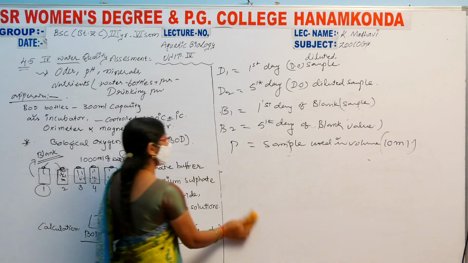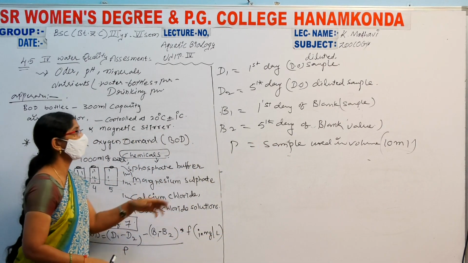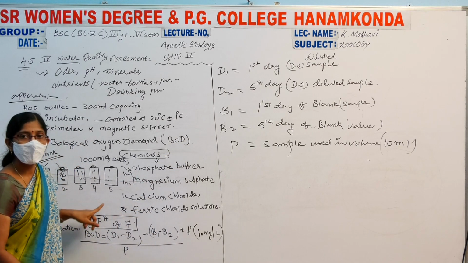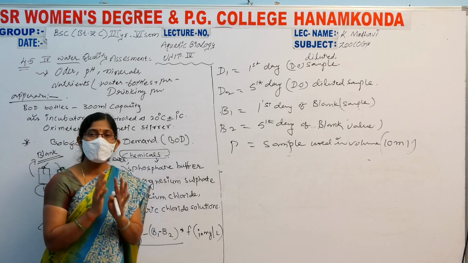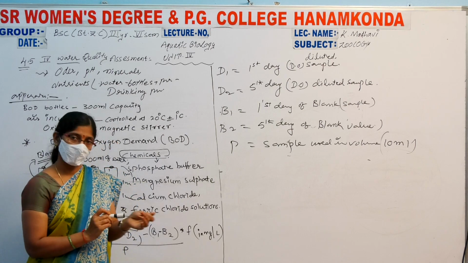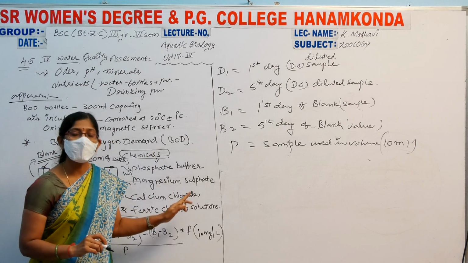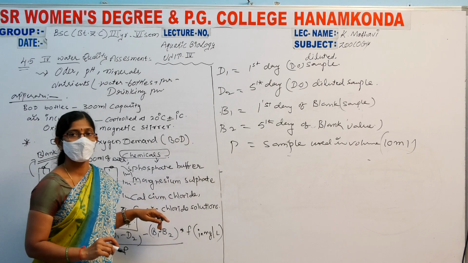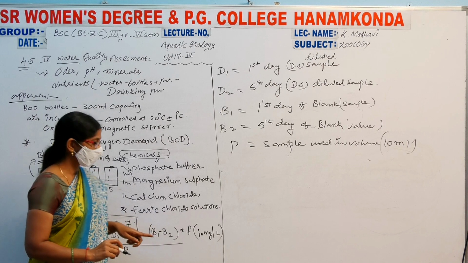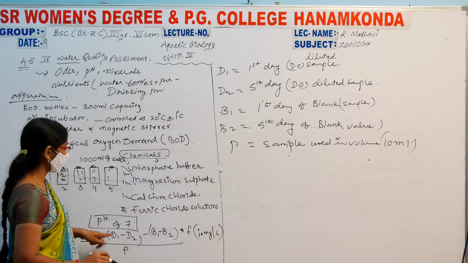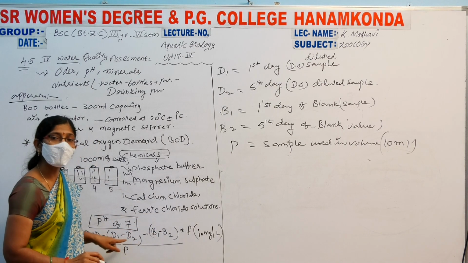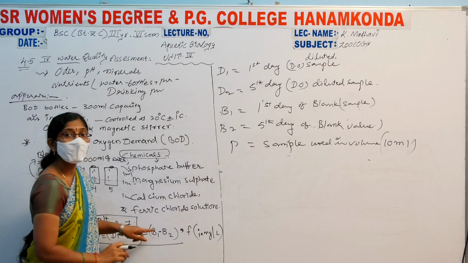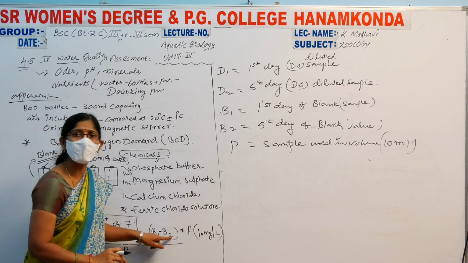Now, what do we do next? On the first day we take the values of both the blank and the bottle containing the nutrient water, D1. That's why here D1 minus D2 is the variation between the first day and the 5th day, and B1 minus B2 is for the blank.